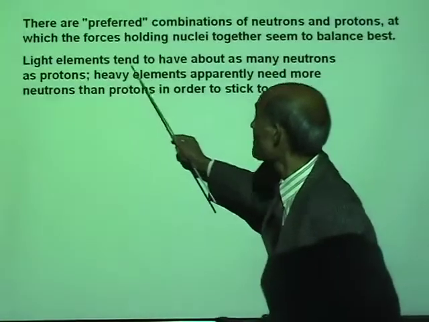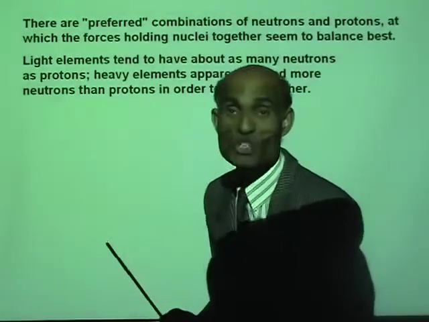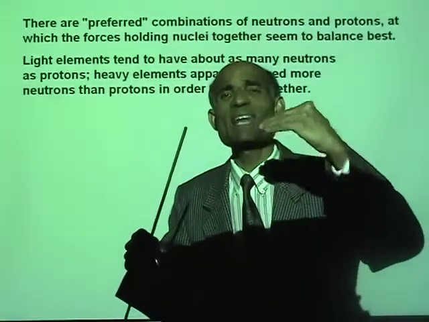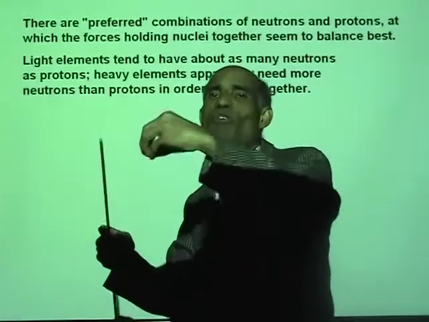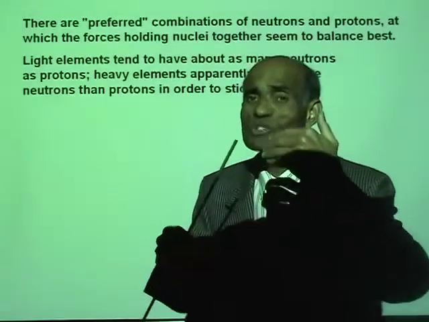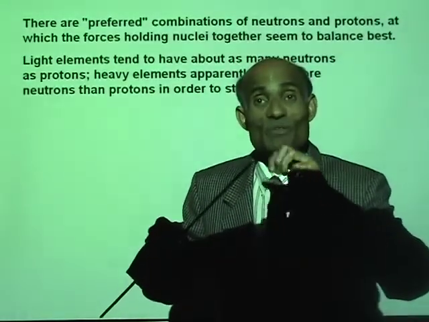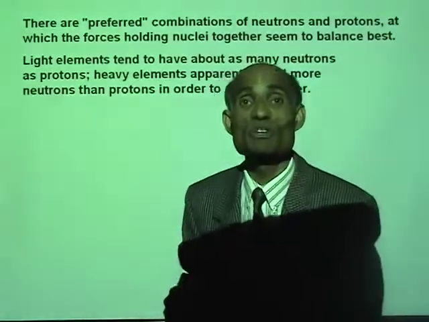Now, light elements tend to have about as many neutrons as protons. So if you look at elements that are light, that means atomic numbers 1, 2, 3, 4, 5, 6 and so on, they tend to have almost as many neutrons as there are protons. The number of neutrons will be equal to the number of protons in the nucleus.